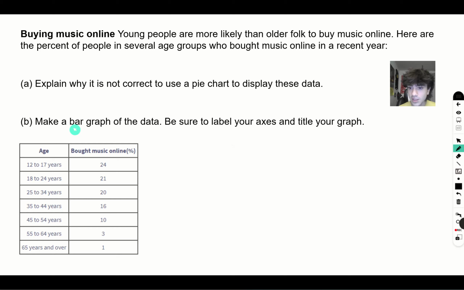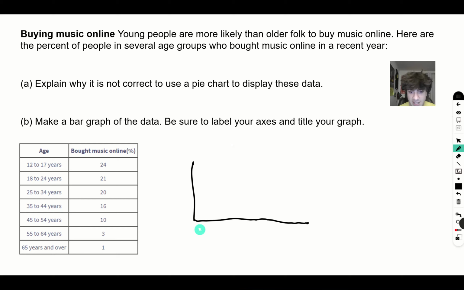Now, make a bar graph. So essentially, a bar graph is just when we have a y-axis and an x-axis. Let me draw a neater x-axis. There we go.